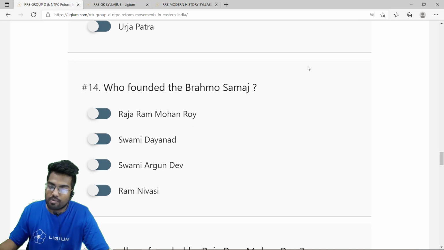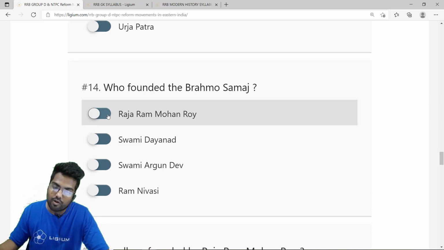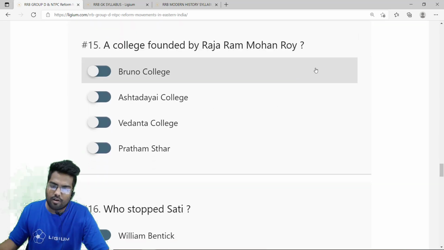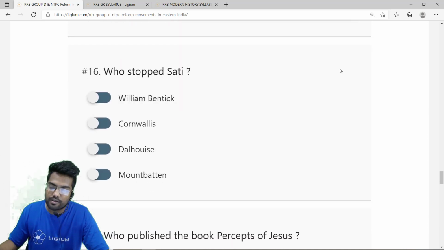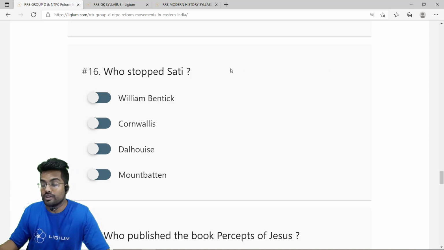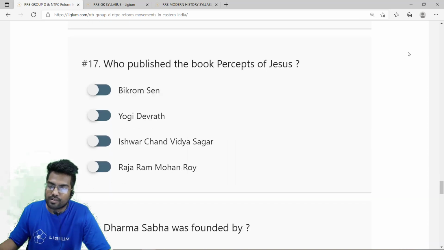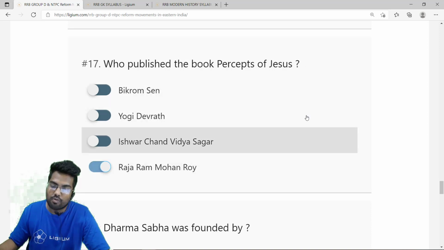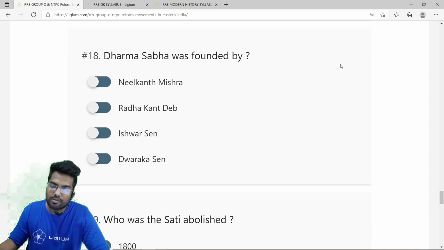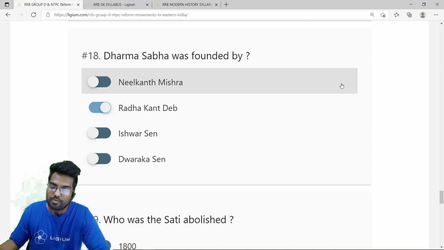Who founded the Brahmo Samaj? The Brahmo Samaj was founded by Raja Ram Mohan Roy. The question is pretty easy. Everyone knows that. A college founded by Raja Ram Mohan Roy is called Vedanta College. Option C, Vedanta College. Who stopped Sati? It was Governor General William Bentinck who, with the help of Raja Ram Mohan Roy, stopped Sati. The book Precepts of Jesus was published by Raja Ram Mohan Roy. Dharma Sabha was a radical organization founded by Radha Kant Dev to counter the effects of Brahmo Samaj. So the correct answer is option B, Radha Kant Dev.